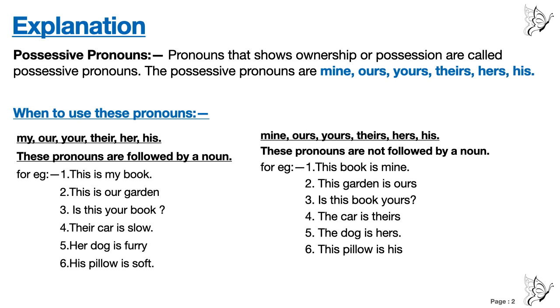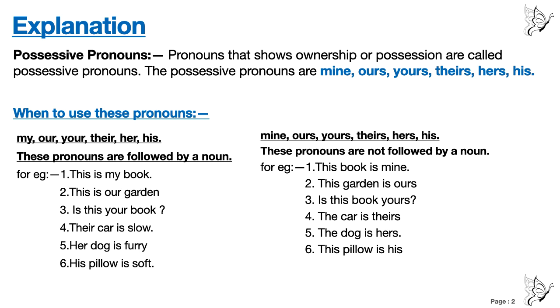Their car is slow. Her dog is furry. Her, it's a pronoun. And then what are we using? Dog. Dog is a naming word. Her dog is furry. Number 6, his pillow is soft. After his, again a noun.